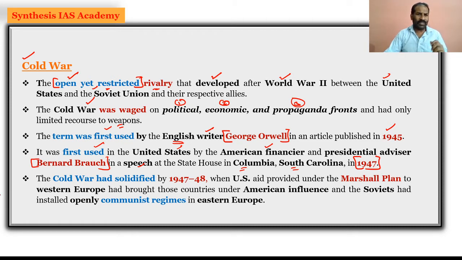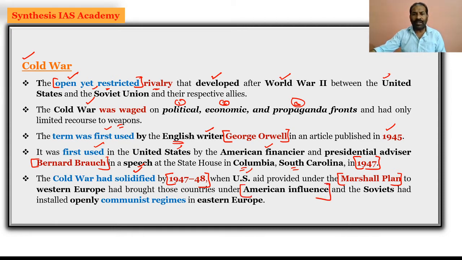And this entire Cold War solidified, or intensified, by 1947-1948, when the US started providing aid to Western Europe through the Marshall Plan, and those countries in Western Europe came under American influence.